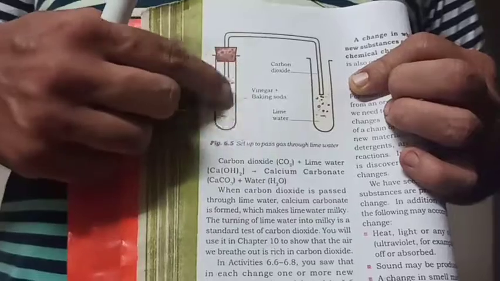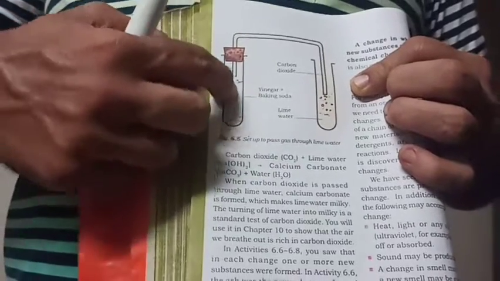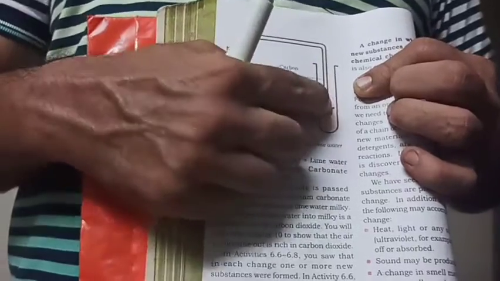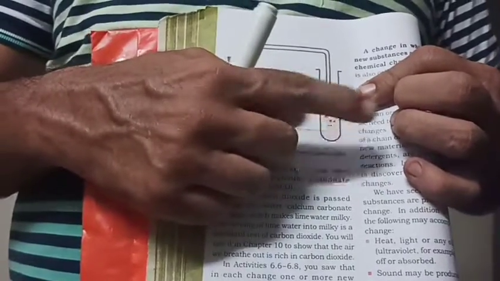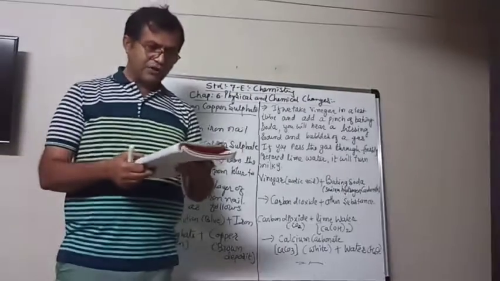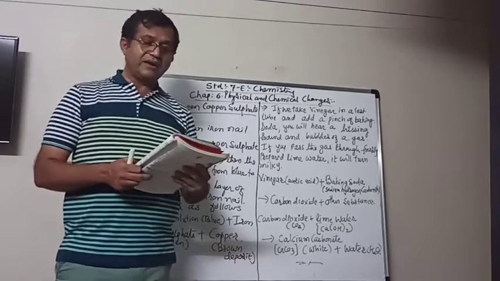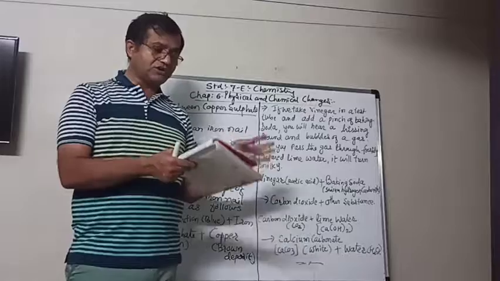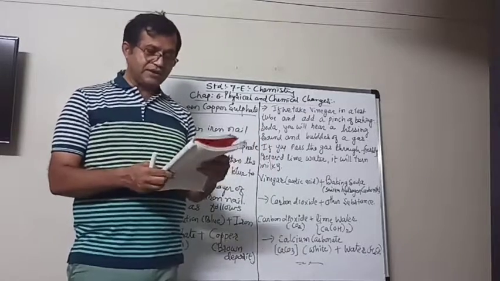The carbon dioxide gas produced here will pass through this bent tube and into the freshly prepared lime water. Because of the gas passing here, the lime water, which is colorless, turns milky, and that is the formula we already learned. So here we see the chemical changes or chemical reactions.